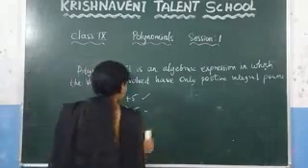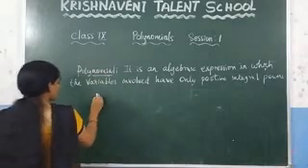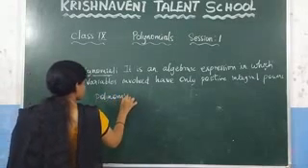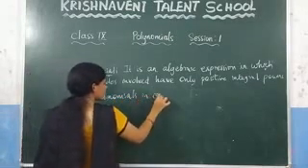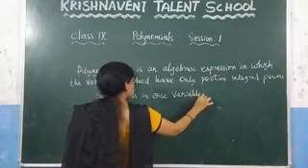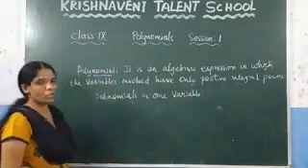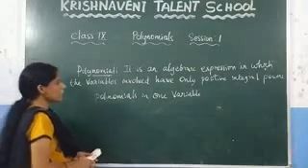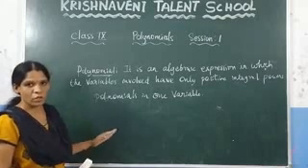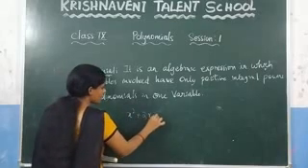Now, what is a polynomial in one variable? The next one, polynomials in one variable. Now, we discussed what is meant by the polynomial. Now, we are going to discuss the polynomials in one variable. That means if a polynomial contains only one variable, we call it a polynomial in one variable. Let us consider here 2x squared plus 2x plus 5.